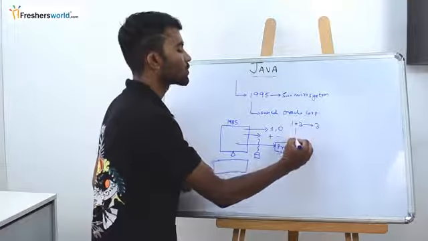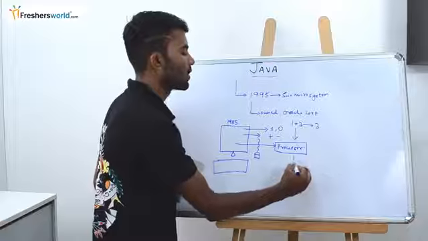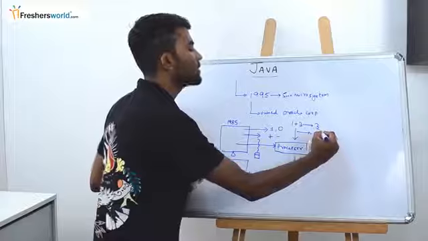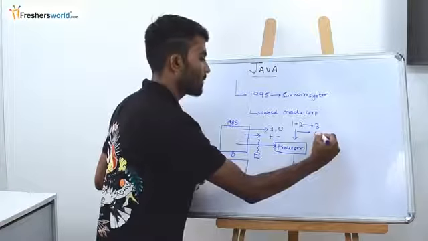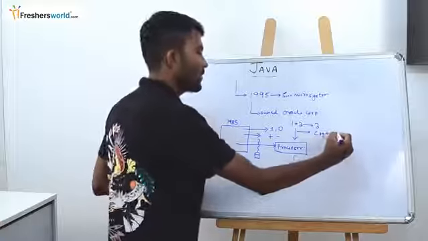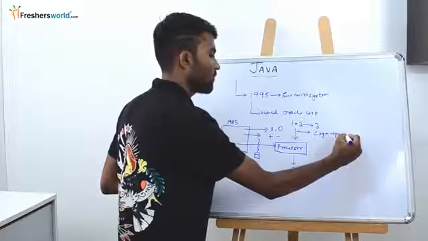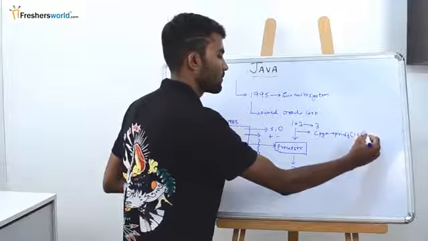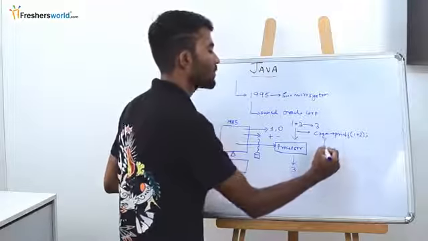How do I give it to a processor so that I get the output 3? How do I write it? I'll write a simple C program, something like printf 1 plus 2. Now when I compile this,